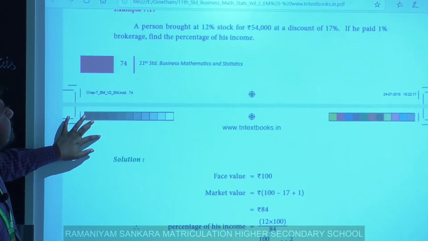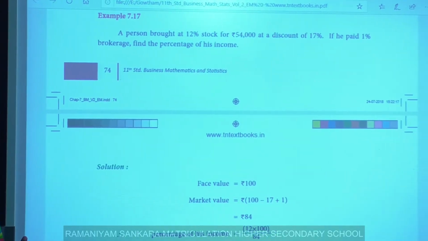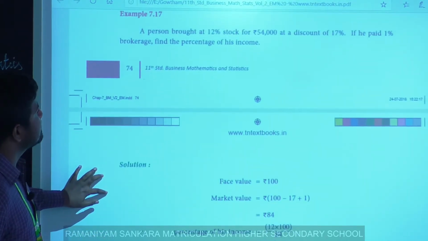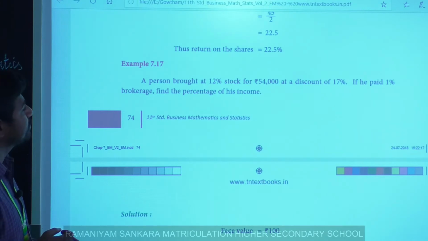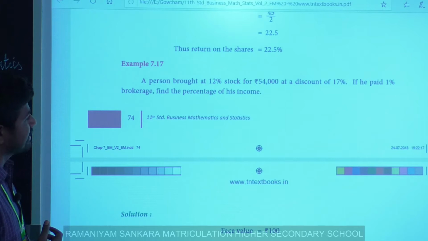Next, a person bought a 12% stock for 54,000 at a discount of 17%. If he paid 1% brokerage, find the percentage of his income. What is given? We have to find the percentage of his income. Given information is 12% stock for rupees 54,000 at discount 17%. Brokerage amount is 1%.